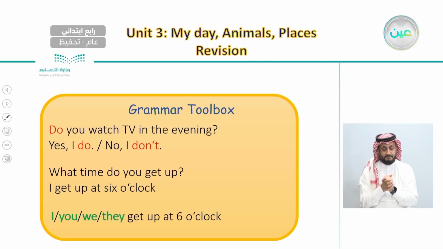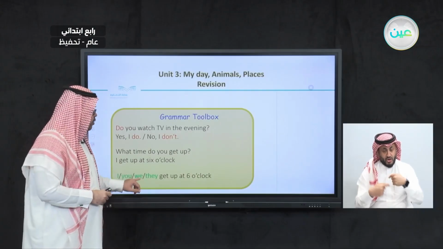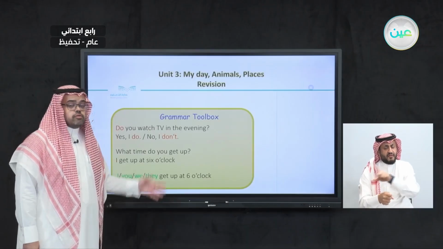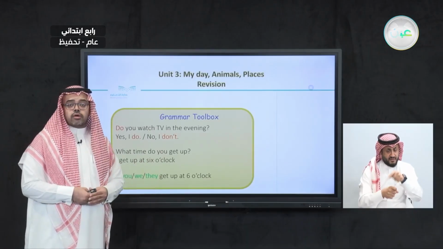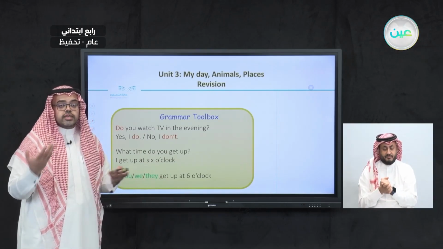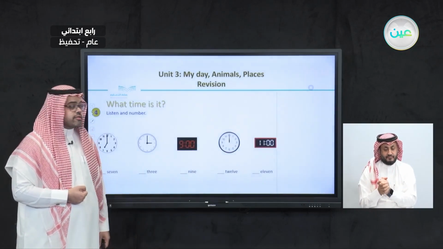And finally, whether we talk about myself, I, or about you, you, or about ourselves, me and you, we say we, or about other people, they, we use the same verb. We don't make any changes to the verb. So: I get up at 6 o'clock. You get up at 6 o'clock. We get up at 6 o'clock, and they get up at 6 o'clock.